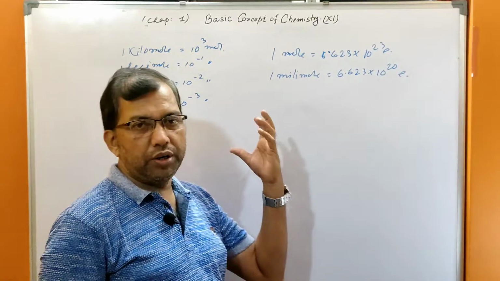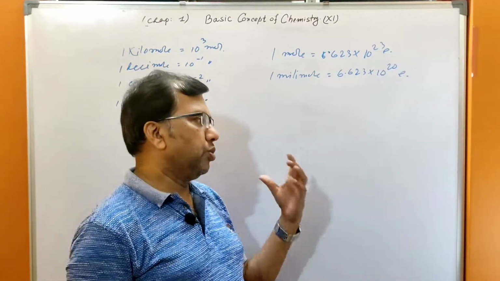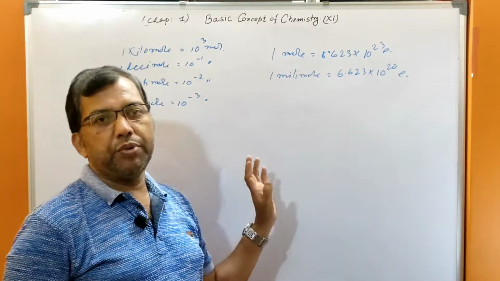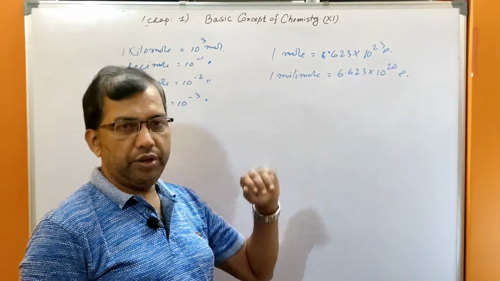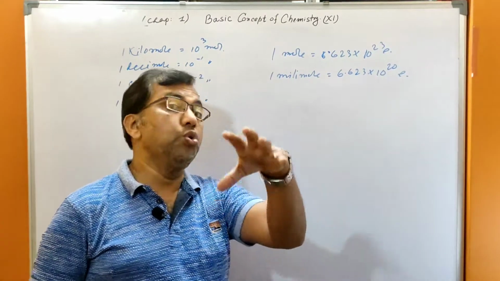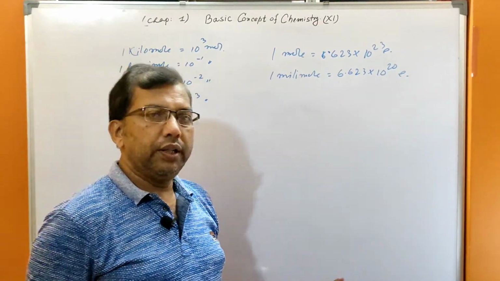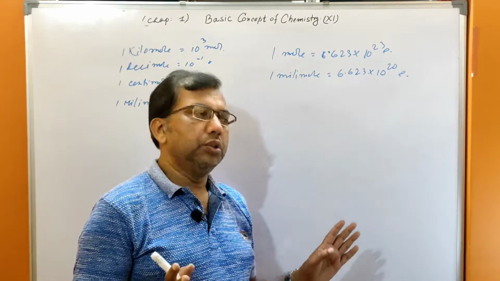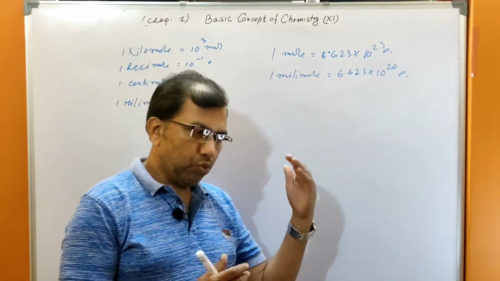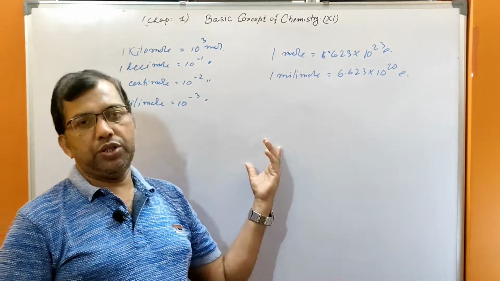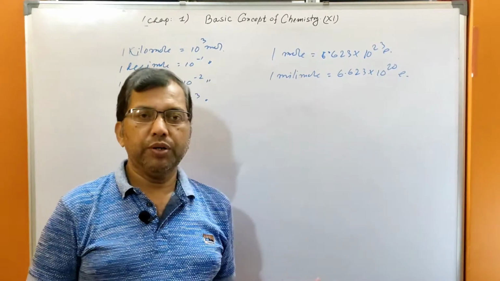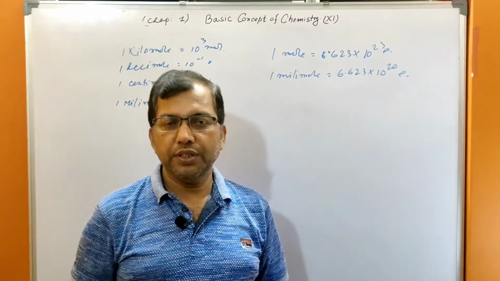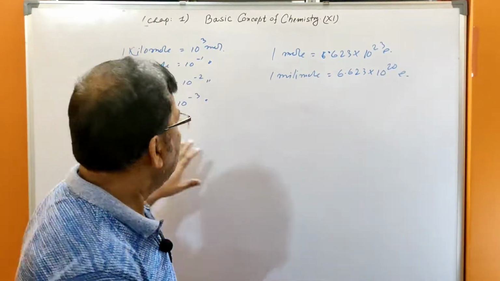Suppose you learn about the mole. Suppose it is given 1 mole equals what? The Avogadro number, 6.023 into 10 to the power 23, or 6.022 into 10 to the 23. That will be another case. I will discuss the mole, atomic weight, average atomic weight, gram atomic weight, molecular mass, gram molecular mass, and their conversions and relations in the next class. Today, what is the thing?